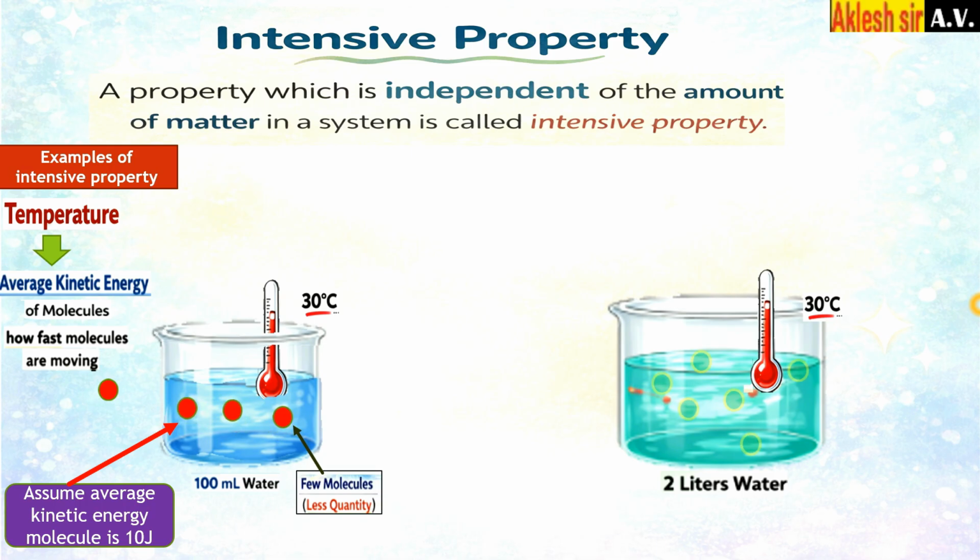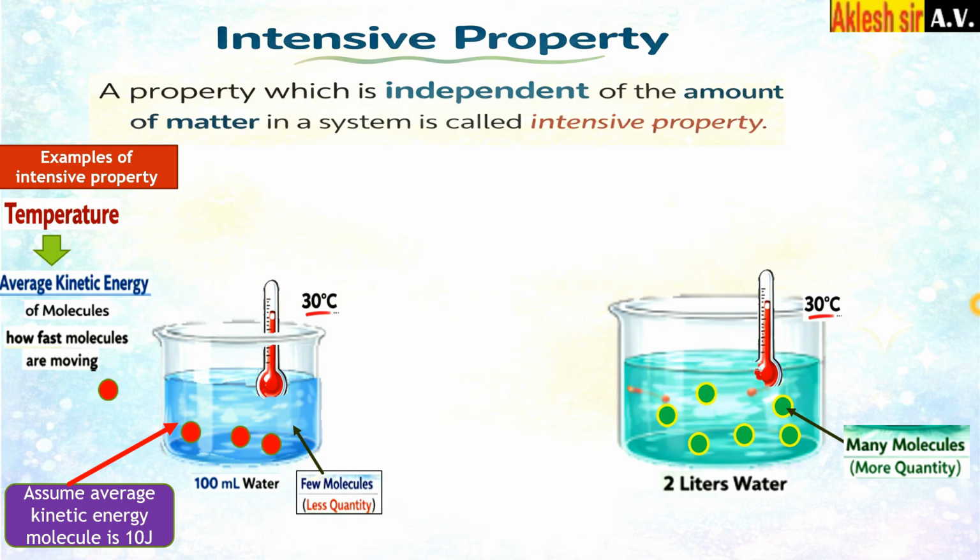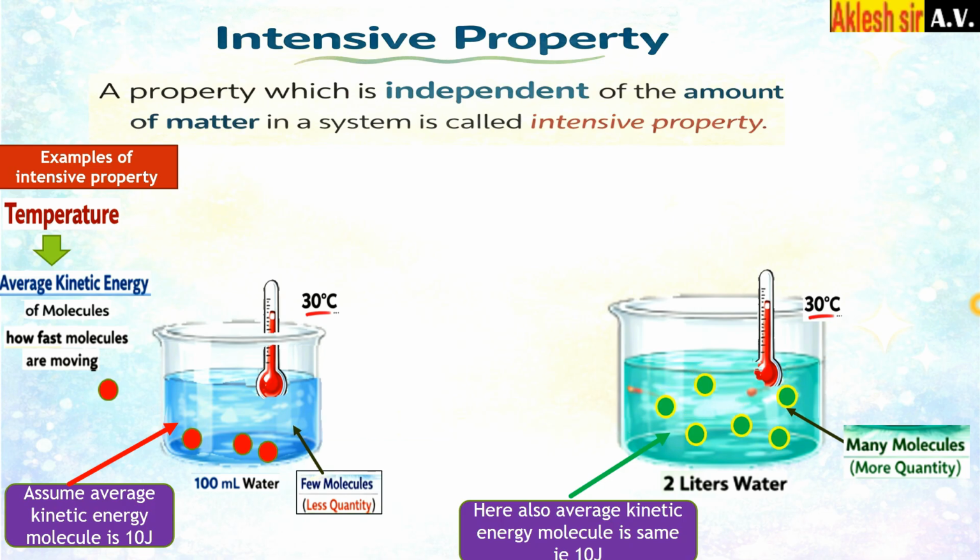What will happen here? The number of molecules is more because the quantity we have taken is more. So instead of 100 ml we have taken 2 liter of water. The 2 liter of water means it has a large amount of matter. So there are many molecules present in this 2 liter of water. This molecule is moving now. Here each molecule has the same amount of average kinetic energy. Since the temperature is the same, here also 30 degrees Celsius, each molecule will have the same amount of kinetic energy, that is 10 joule.